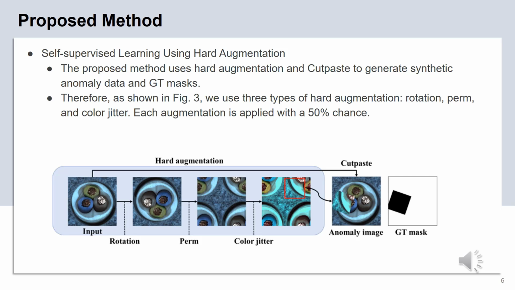Each augmentation is applied with 50% chance. Then, by copy-paste, the augmented data is pasted into a random region of normal data to generate the synthetic anomaly data and the corresponding mask for segmentation.